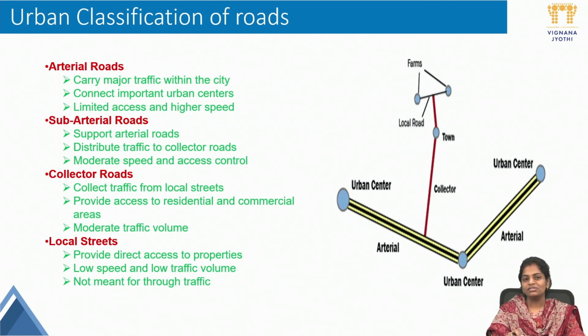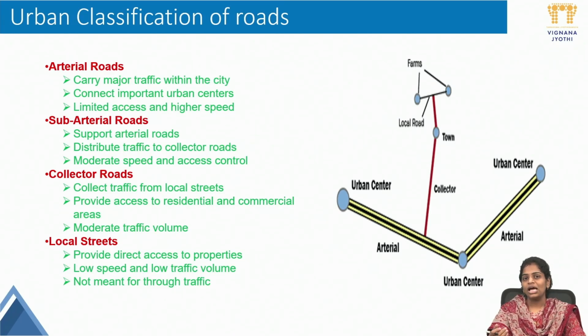What classifications have we discussed? If we go back and see, the first one is based on the weather. The other one is based on paved or unpaved surface. The next one is based on the surfacing of the road, and on the carriageway. And we came to the Nagpur road plan classification, which is the most acceptable classification: national highway, state highway, major district road, other district road and village road. Then we came to the Bombay road plan, in which roads are classified as primary system, secondary system and tertiary system. In the primary system we introduced expressways and national highways. In the secondary system we introduced major district roads and state highways. In the tertiary system we introduced other district roads and village roads.